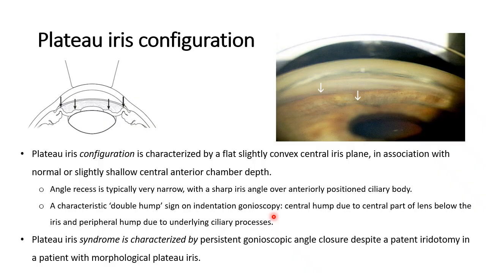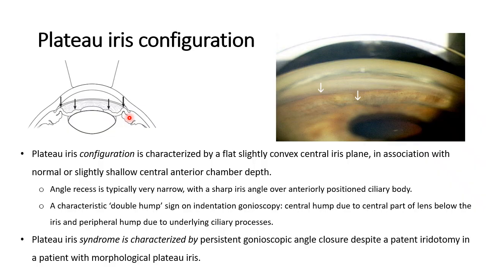configuration. Now, plateau iris syndrome would be when there is a persistent angle closure despite a patent iridotomy in a patient with morphological plateau iris. So suppose you see this patient and you find that the pressures are increased. What you do is you do a peripheral iridotomy. We're going to discuss that. Despite the peripheral iridotomy, if the pressures continue to be raised and the angle closure is persistent, then that is known as plateau iris syndrome. So this is another anatomical predisposition for angle closure.